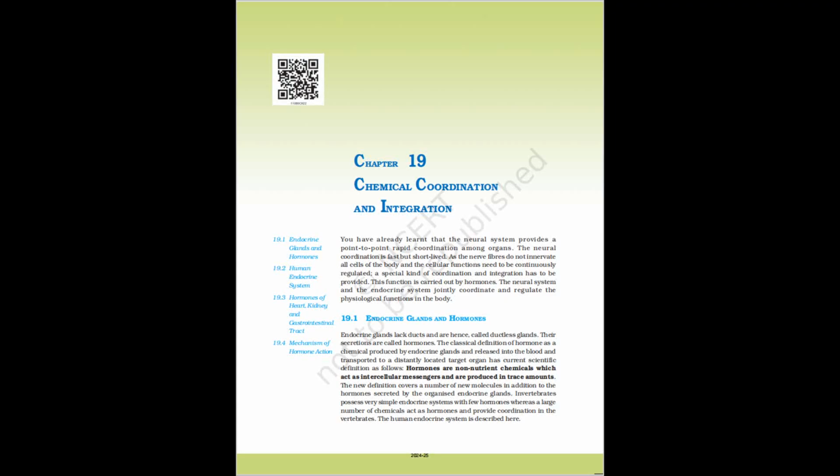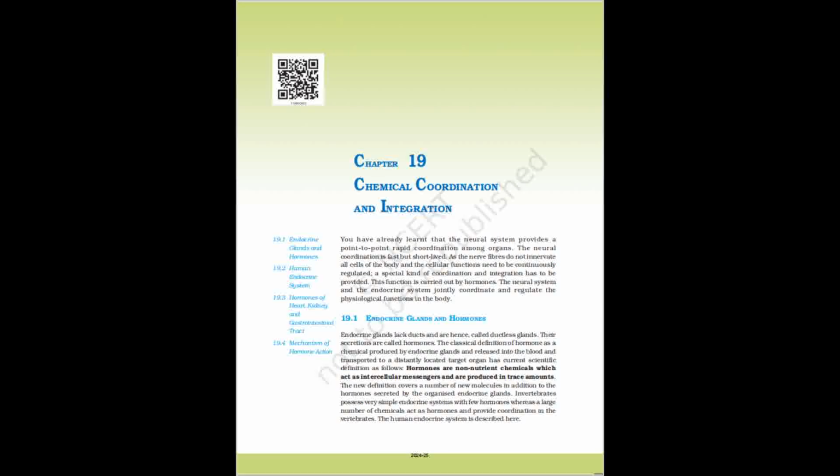The juxtaglomerular cells of kidney produce a peptide hormone called erythropoietin, which stimulates erythropoiesis (formation of RBC). Endocrine cells present in different parts of the gastrointestinal tract secrete four major peptide hormones, namely gastrin, secretin, cholecystokinin (CCK), and gastric inhibitory peptide (GIP).